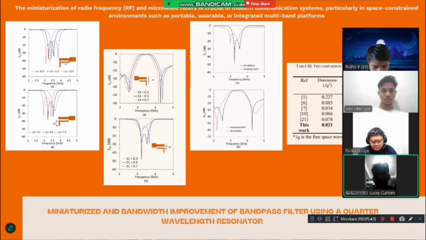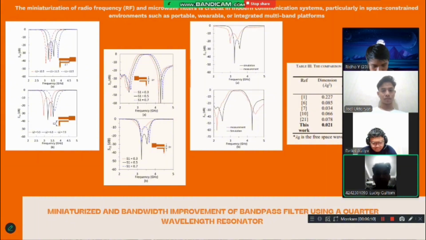These graphs are used to evaluate the filter performance, determine the operating frequency, bandwidth, and the effectiveness of interference attenuation. A curve with a deep notch indicates good filter performance because signals outside the operating frequency band are effectively suppressed.